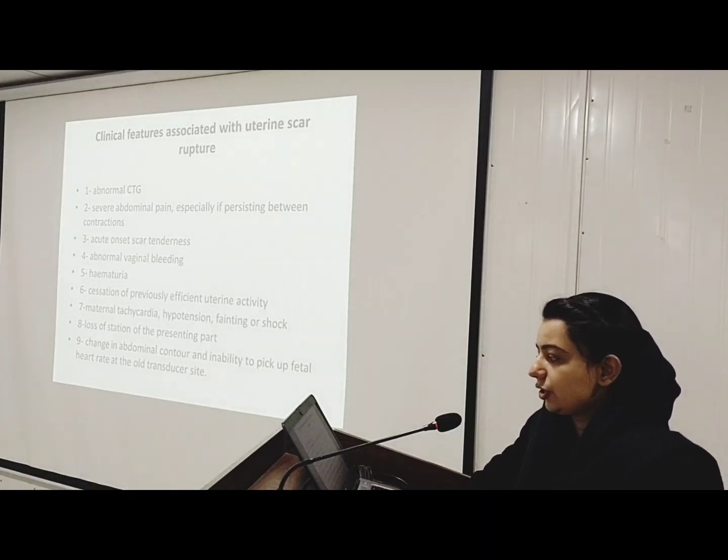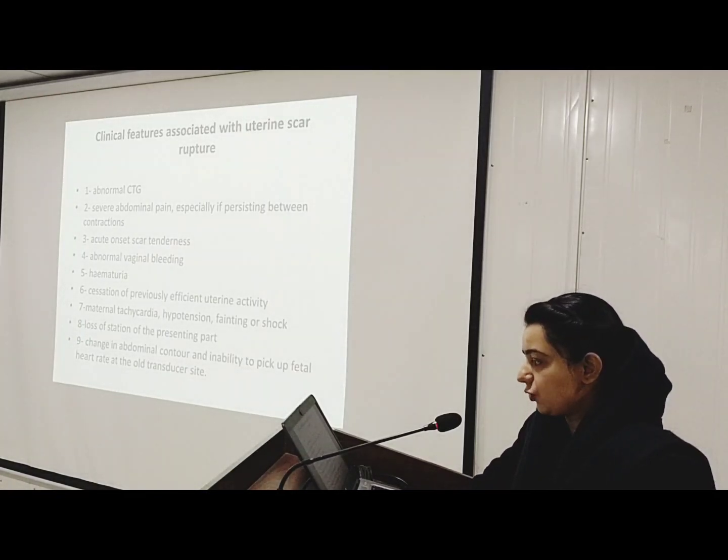Now, clinical features associated with uterine scar rupture. These include abnormal CTG, severe abdominal pain, especially if persisting between contractions, acute onset scar tenderness, abnormal vaginal bleeding, hematuria, cessation of previously efficient uterine activity, maternal tachycardia, hypotension, fainting, shock, loss of sensation of the presenting part, change in abdominal contour and inability to pick up fetal heart rate at the old transducer site.